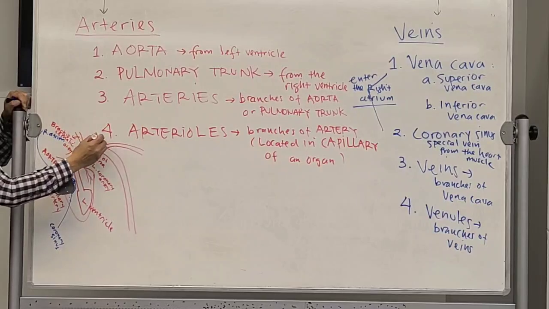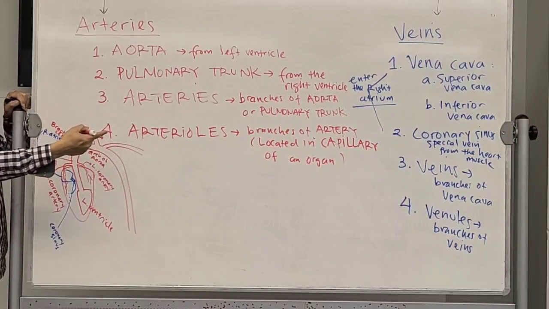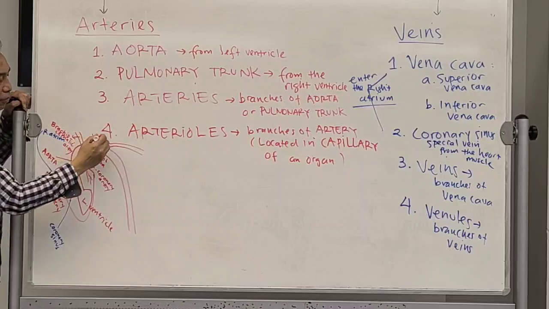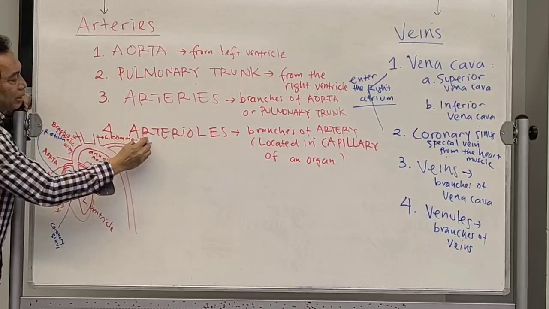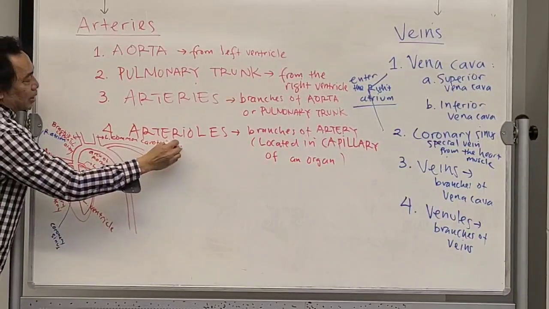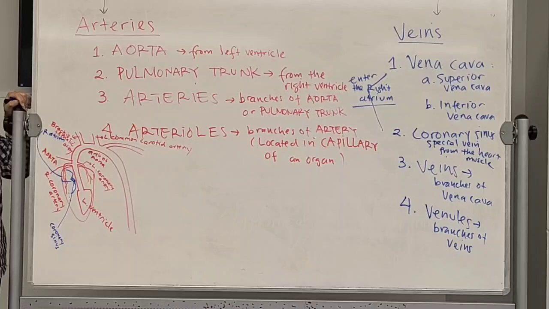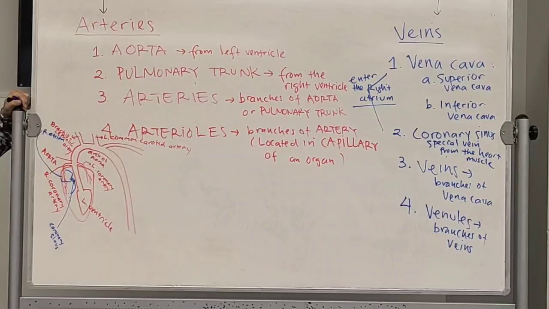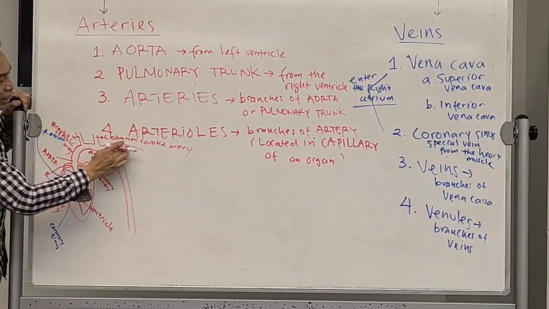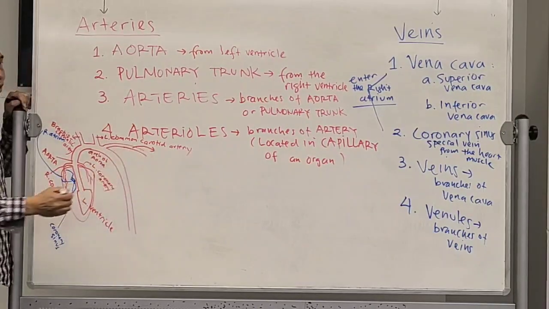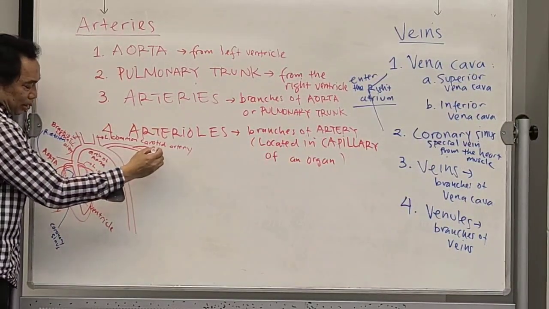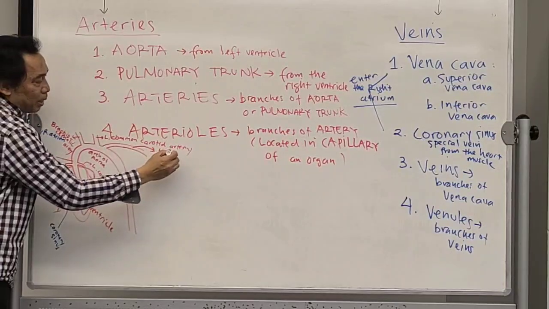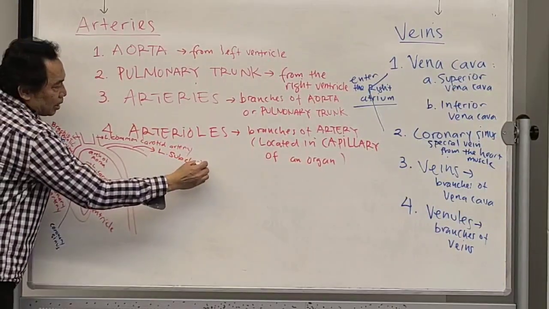The middle one over here, it is actually on the left side. It is called the left common carotid artery. Okay, common carotid artery on the left. This one over here, this is the one that goes to our wings or our arm. Because it is on the left side, it's called left subclavian artery.